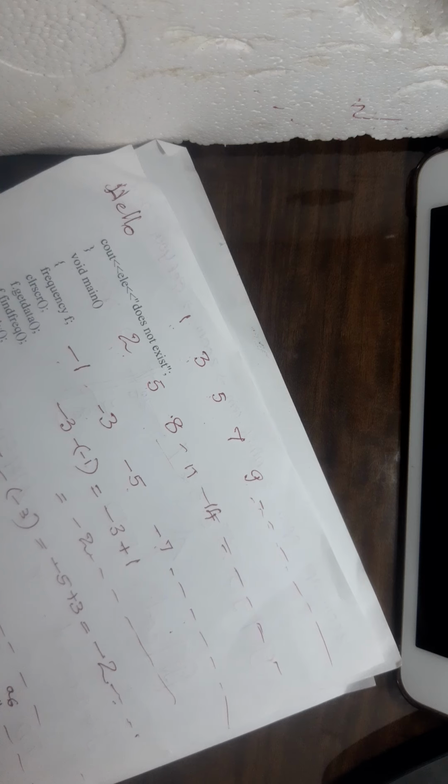Then the second term is A2, the third term is A3, the fourth term is 7, that means A4. So like this we go on naming the terms: A6, A7, A8. In this manner, in general, if I say the nth term, number n, then automatically it will be an.